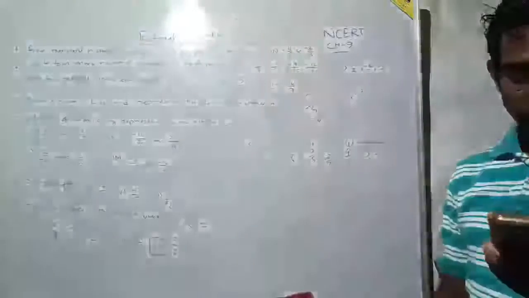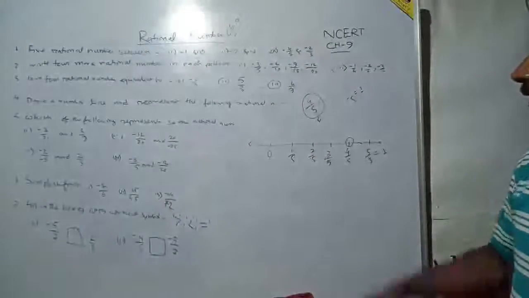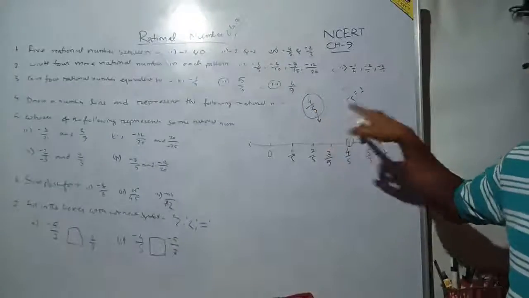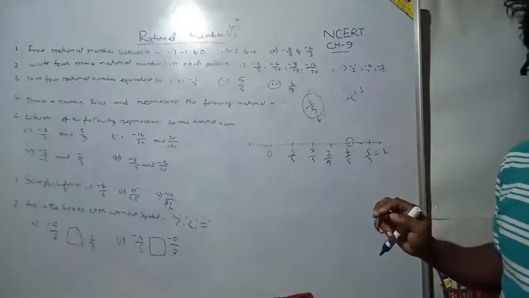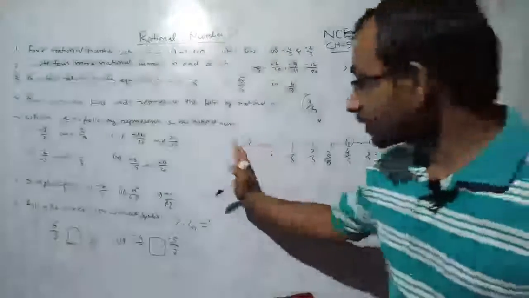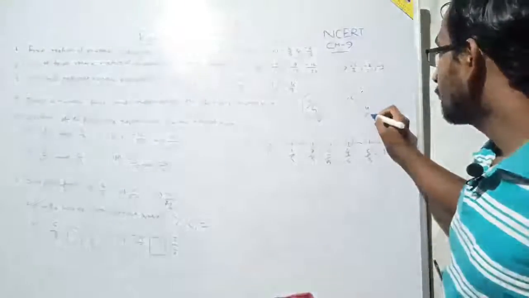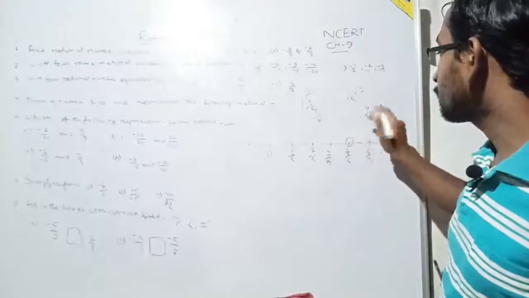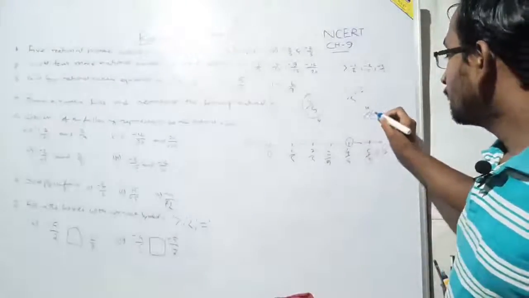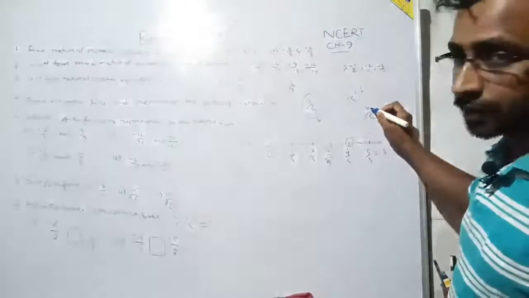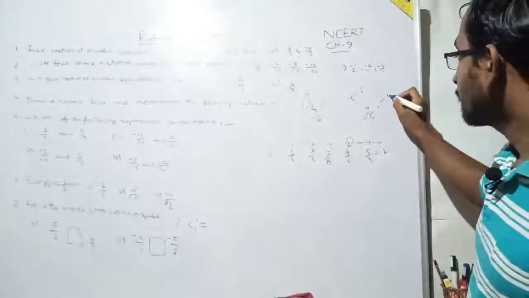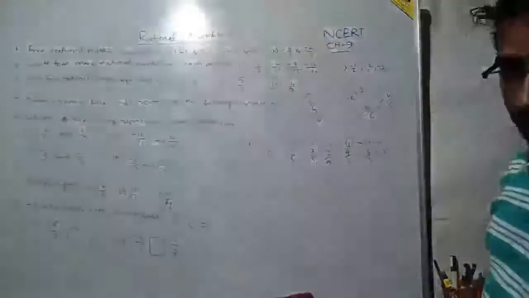What about a negative denominator? Here it is a positive denominator. If you use a negative denominator, no problem, then you have to go on the left side. Suppose the number is 4 by minus 5, then you can move the minus 5 to the upper part. So minus 4 by 5 is similar to it.